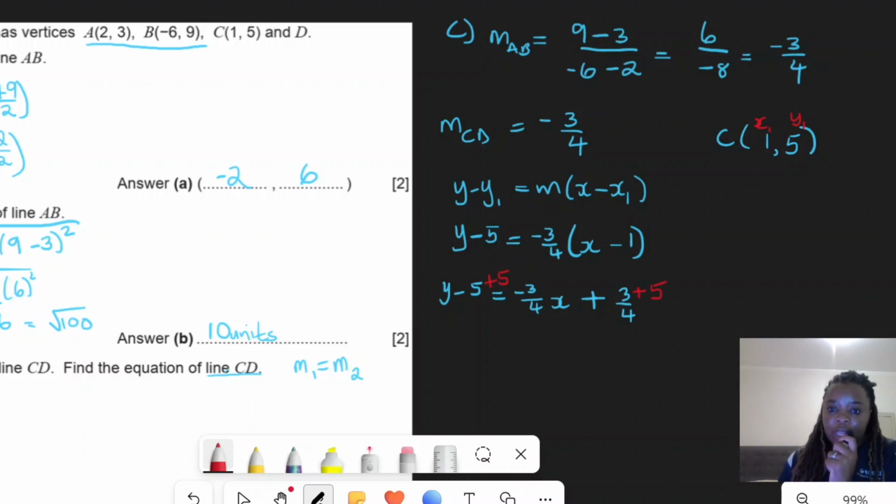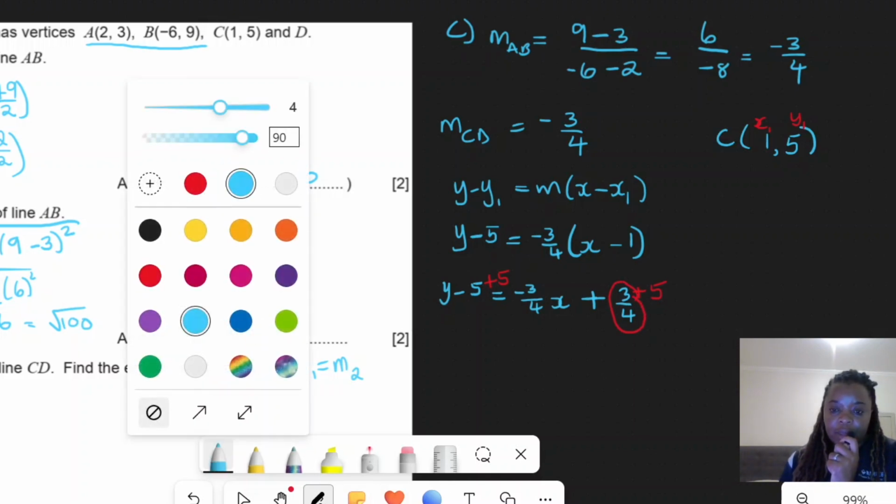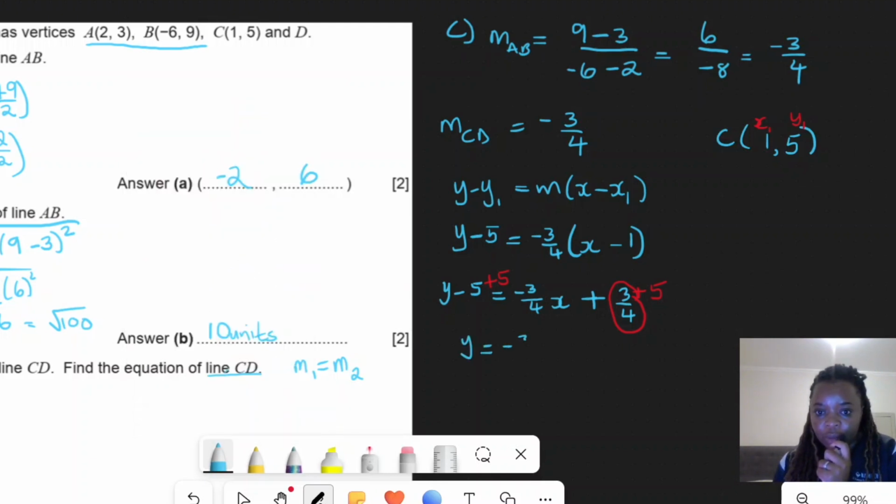We are not only adding it to the 3, we are adding it to the whole fraction. Please take note of that. We are adding 5 to this whole fraction. So, to simplify that, what do we get? We have y equal to negative 3 over 4x, and then 3 over 4 plus 5 will give us a positive 23 over 4. So with that said, this is our equation.